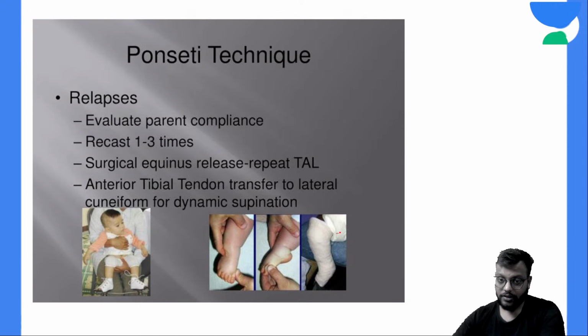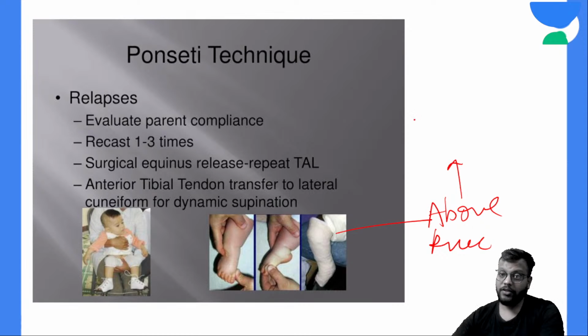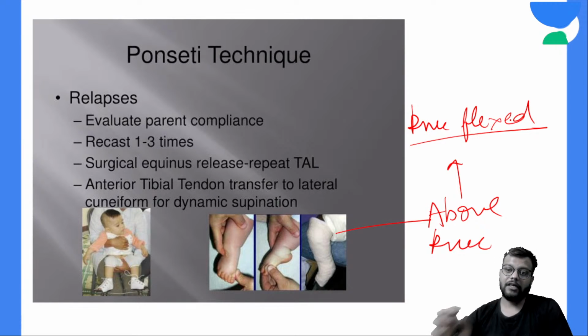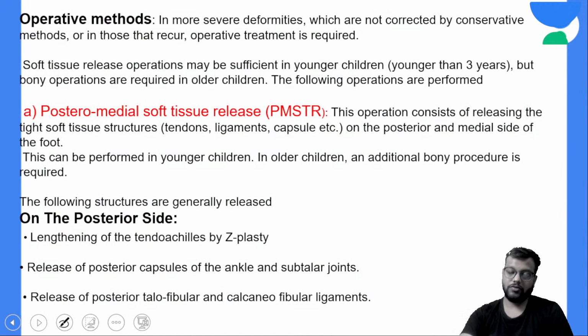Here you can see this is your above knee cast, and remember the above knee cast is put with the knee flexed. Why? Because if the knee is extended, there will be more pressure on the tendo Achilles, so there will be more tightness and rigidity of the tendo Achilles. That's why the knee is flexed in the above knee cast.